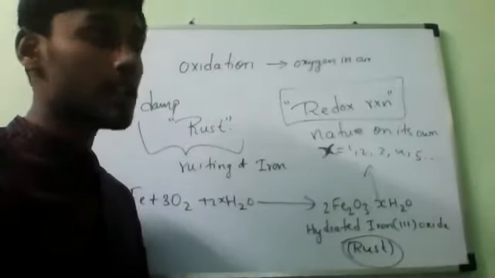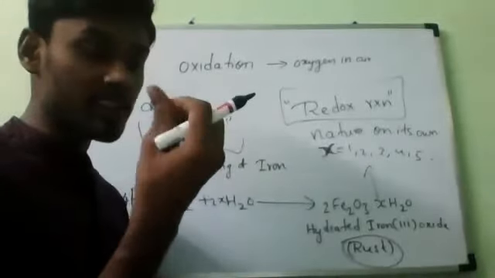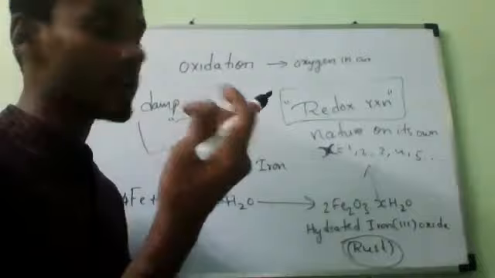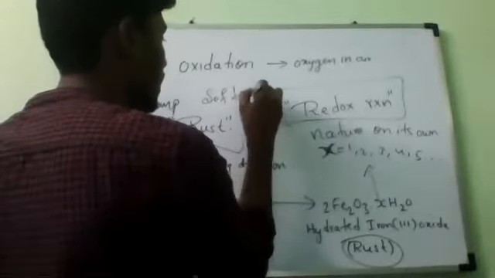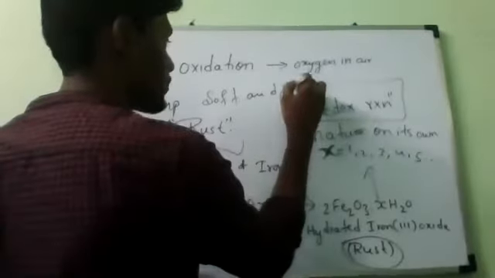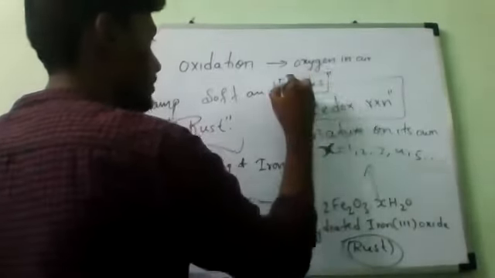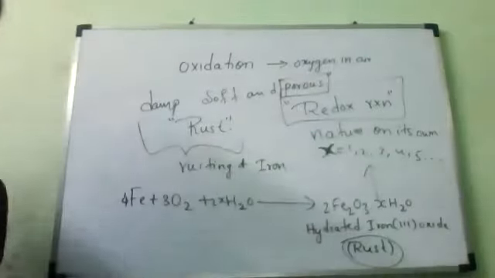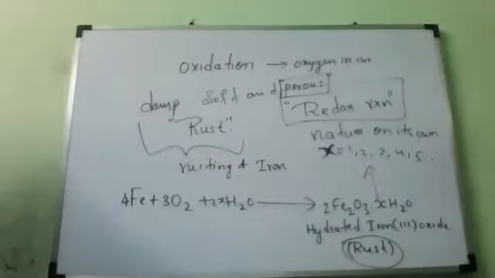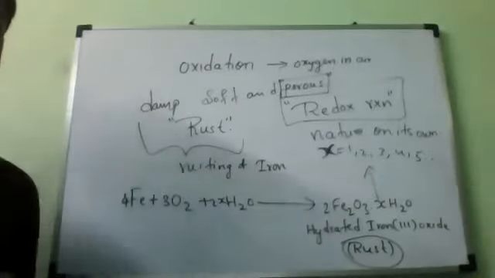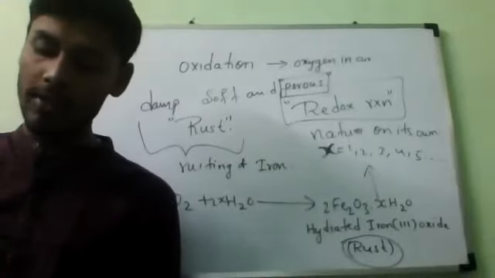So what is rust? This rust is a very soft and porous substance. What is the meaning of porous? Porous means having holes, like a tissue. Do you know tissue? Tissue is having holes or not?